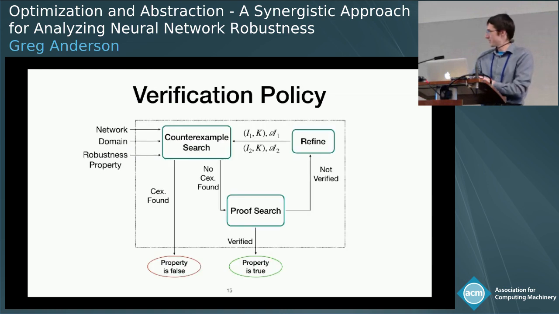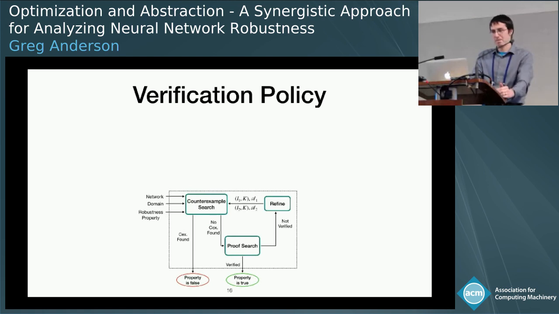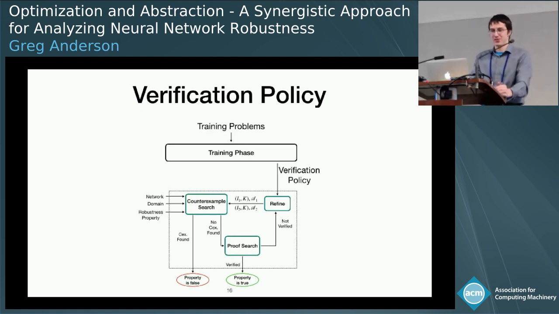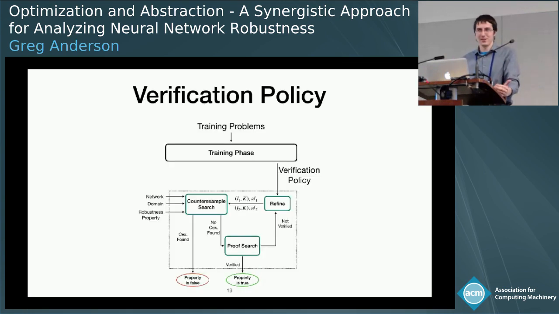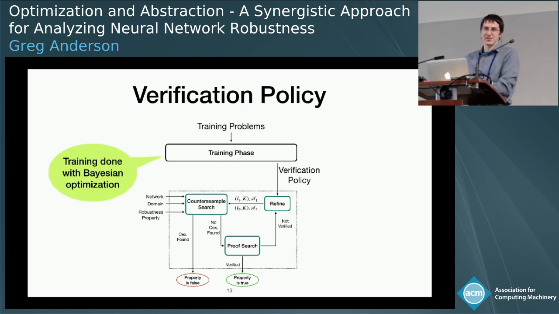So if you recall the overview of our technique, we're now going to add a new offline training phase. So before we try to verify any properties, we're going to choose some training problems, and we're going to learn a verification policy from them. And I don't have a lot of time now to get into how this training is actually done. We use a well-known technique called Bayesian optimization, and I'd invite you to read the paper for more details.